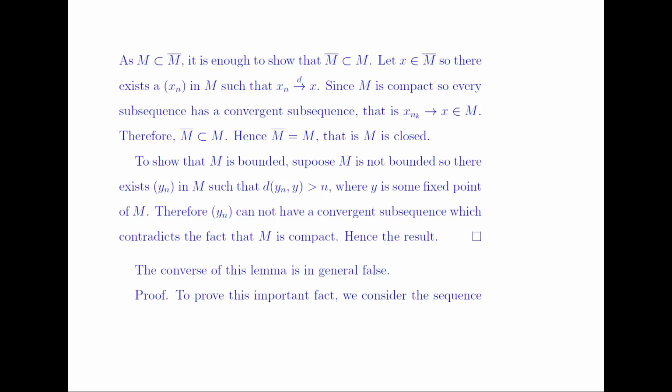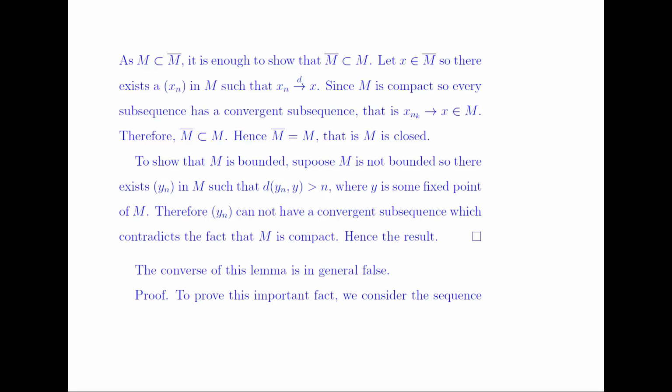And since M is compact, every sequence has a convergent subsequence. That is, x_nk converges to x, which belongs to M. So therefore the closure of M is a subset of M, and hence M closure is equal to M, that is, M is closed. Now we have to show that M is bounded.